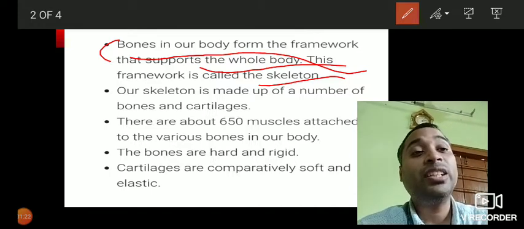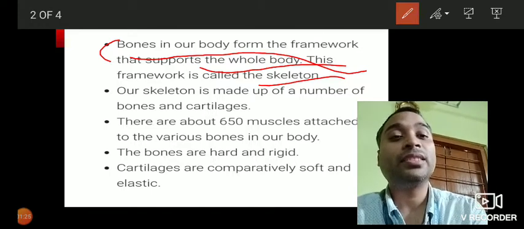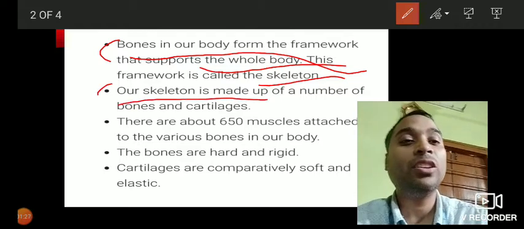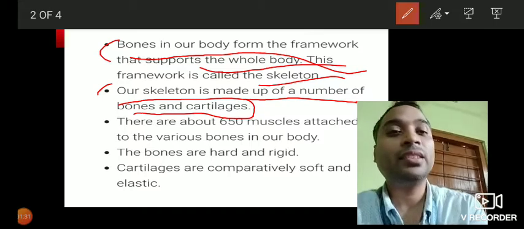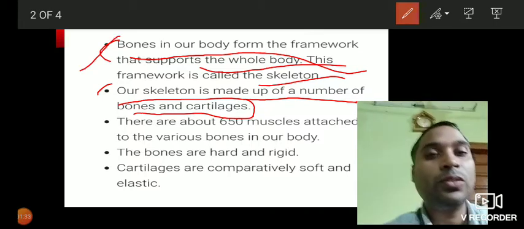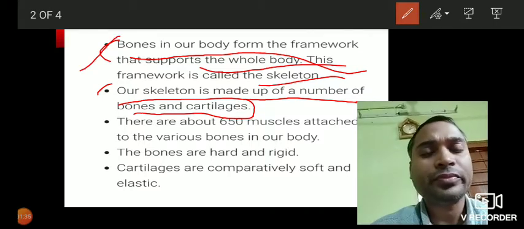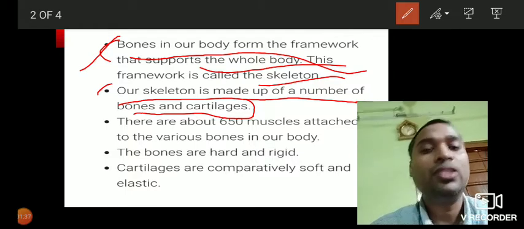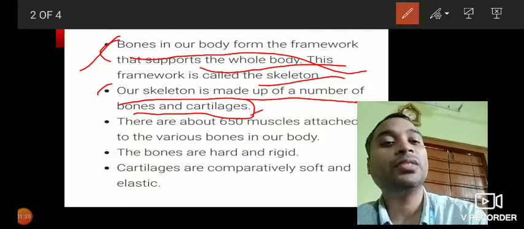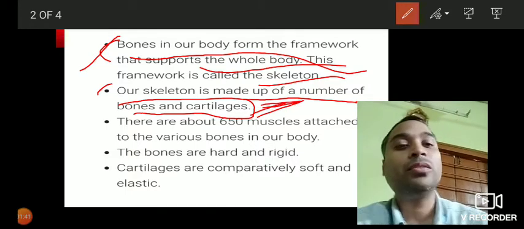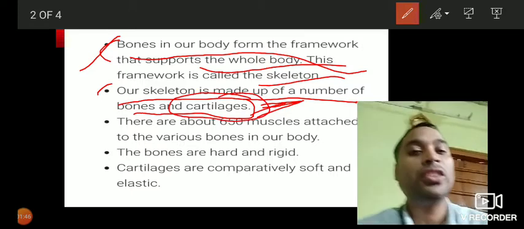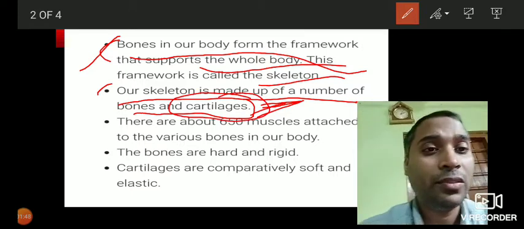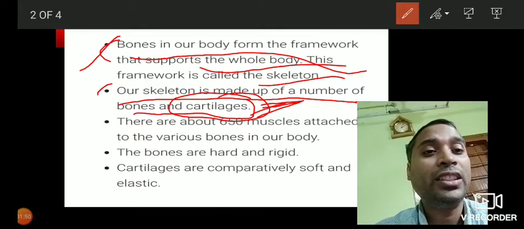Our skeleton is made up of a number of bones and cartilages. The bones are joined with the help of these cartilages, which provide cushion to the joints, so that the joints do not get rubbed with each other and deteriorate.